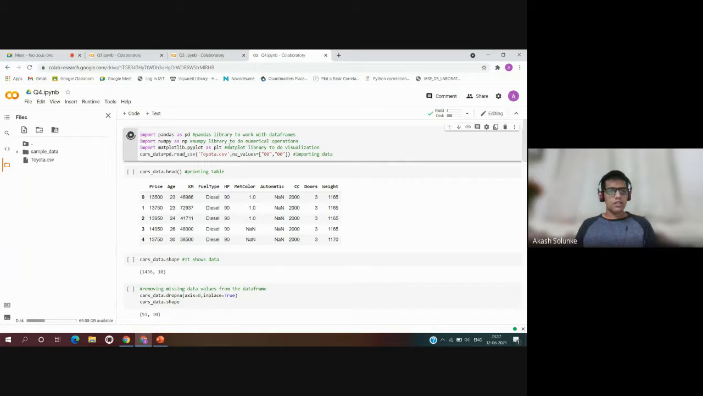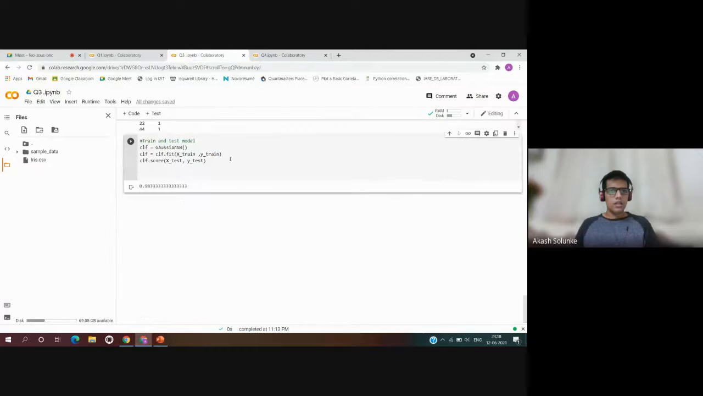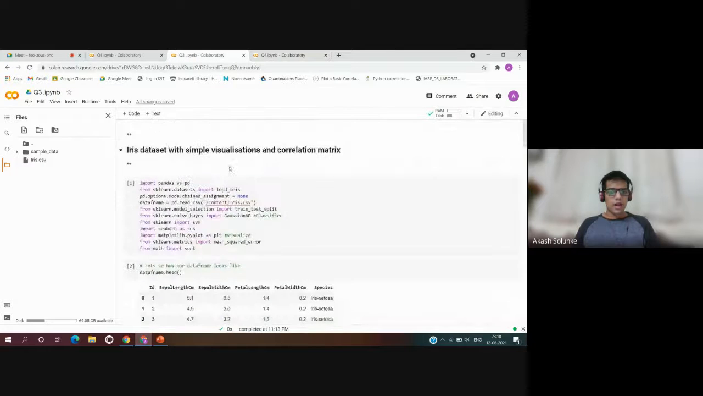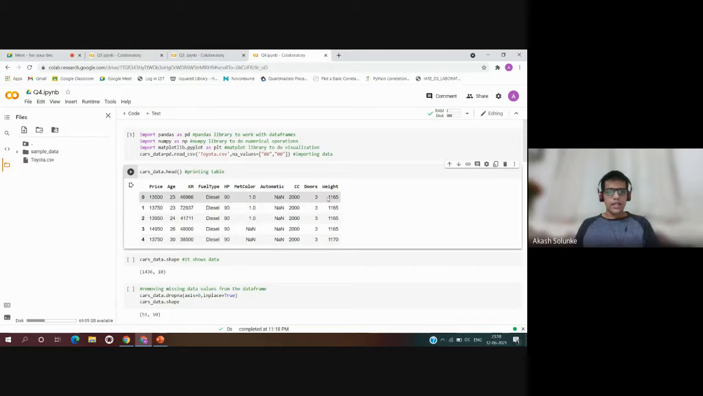So I have run this and it is run. Now moving on to the next, here cars_data.head. Here we are printing the data. It is the same as the last program where I explained that it prints n entries, but when n is not defined, it will print the first five. So same here. It has printed the first five, 0 to 4 entries of the table.